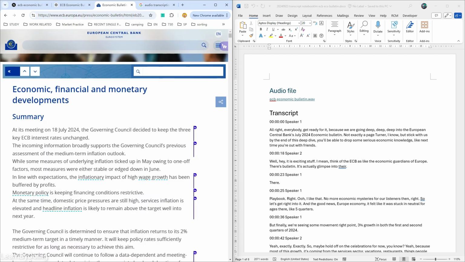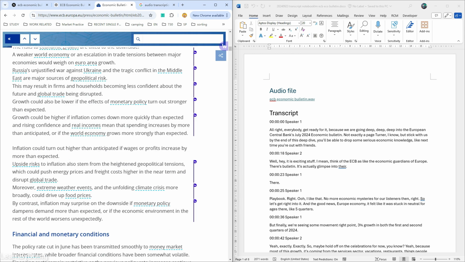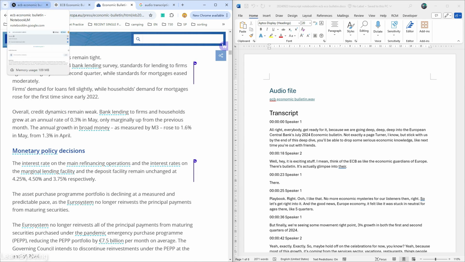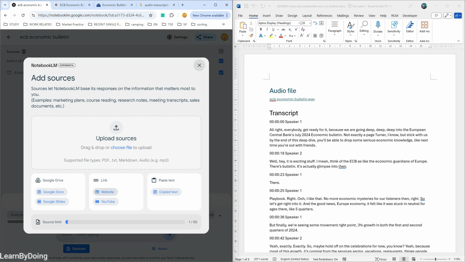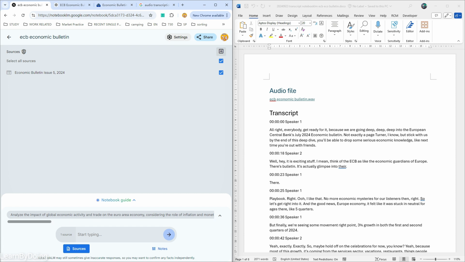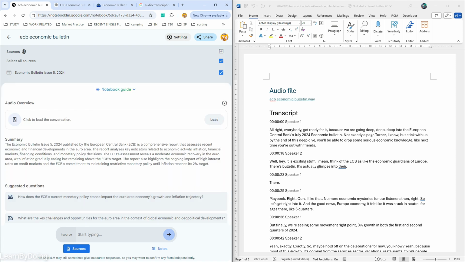So first of all, if you want to do such a test, you need to first find the text information you want to analyze. This one, I choose this page because from the URL, we have the text information of the whole report ready to use. And if you insert it in ML Notebook, whenever you add a resource, see here, we can copy the link directly to load it. After loading it, we can see notebook guide, and we have audio overview and a summary.